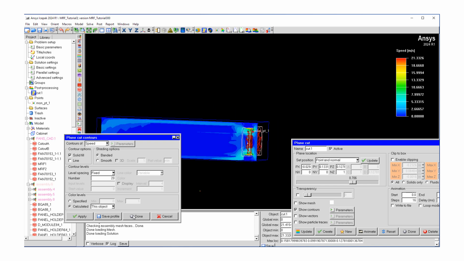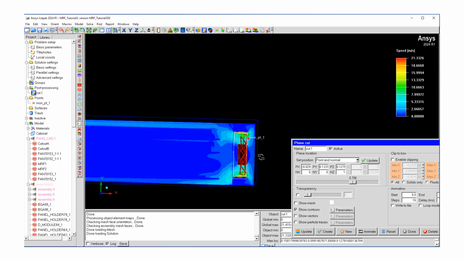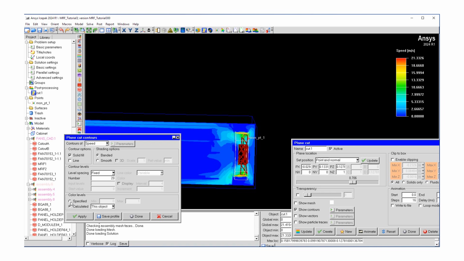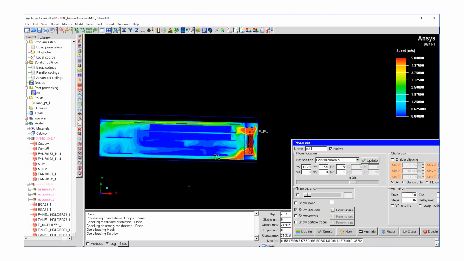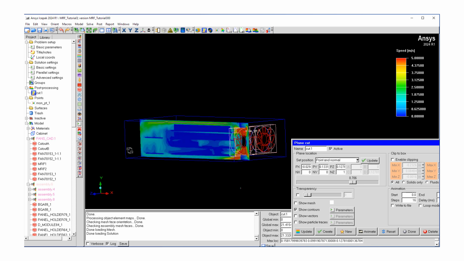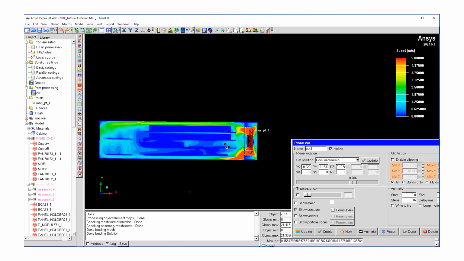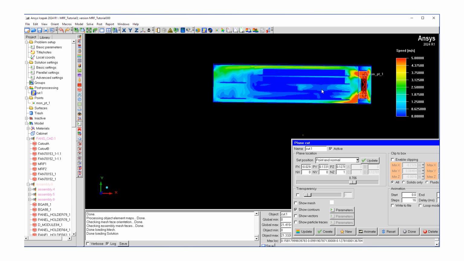Let's take a look at the flow speed solution, and maybe limit the flow speed to maybe 5 meters per second. So this is actually what it looks like for the flow domain. And what I'd like to do is essentially just make a copy of this picture for comparison.